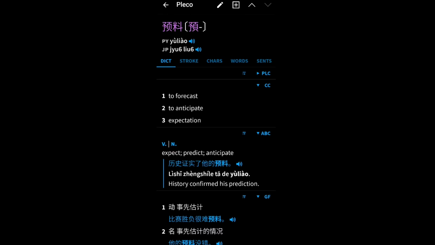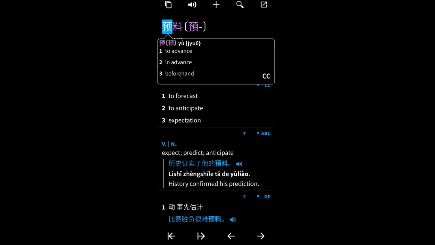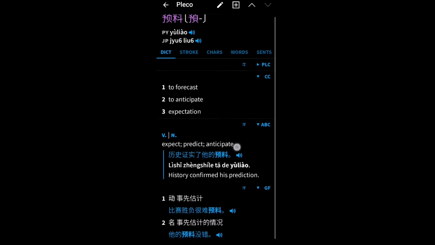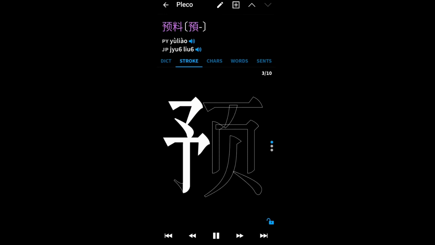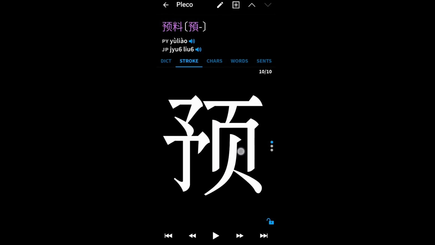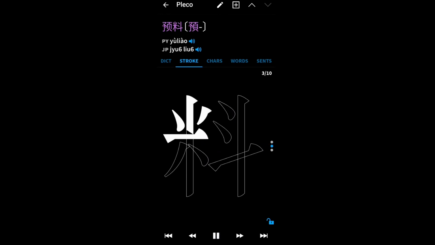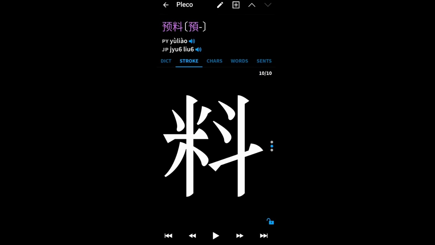That means they are fourth tone. YuLiao. Now let's look first at the word Yu, which means in advance. So let's click the plus and we add it. And Liao means material, as in Ziliao, material. Alright. Now YuLiao means to forecast in advance. Now let's look at the strokes, so we know how to write Yu in the right order. Now let's look at Liao, because knowing how to write the strokes in the right order might be very helpful if you're writing by hand.